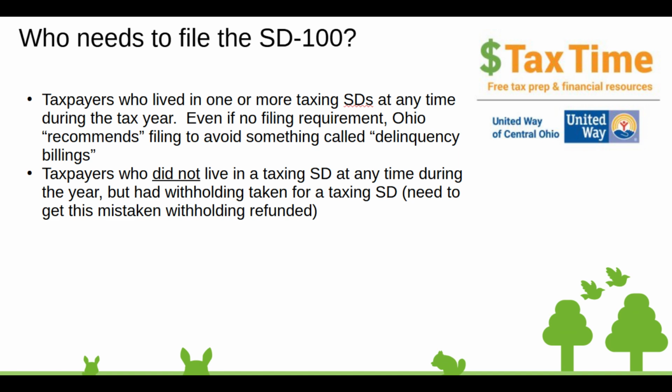Taxpayers who did not live in a taxing school district at any time during the year but had withholding taken out for a taxing school district will need to file. So this is a case where you mistakenly had school district tax withheld, and we're going to need to fill out the ST-100 to get this mistaken withholding refunded.